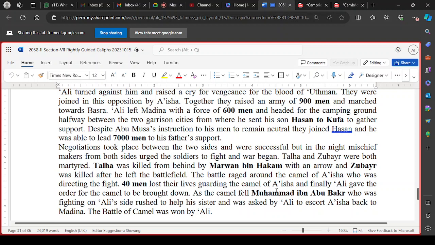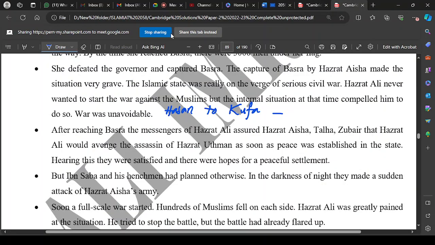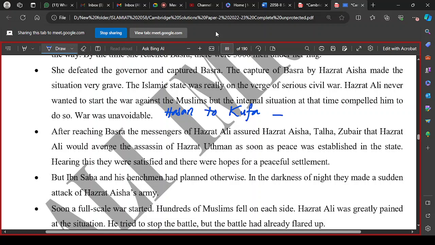Ali Radhiyallahu anhu then told her why there was a delay from his side. The delay was due to the fact that it is not the work of one person or a few people. It has been done by a large group of people. They were involved in it. He did not want to take action in haste, he wanted to first investigate it properly and then he would definitely take action against those involved in it.